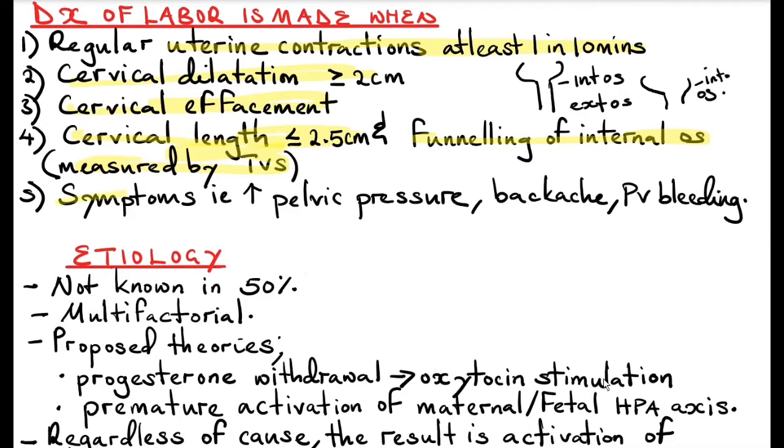And symptoms like increased pelvic pressure, where they'll present with lower abdominal pains, usually associated with uterine contractions, backache, and vaginal bleeding. By vaginal bleeding, we mean show. Show is the falling of the mucus plug, which can be mixed with some blood.